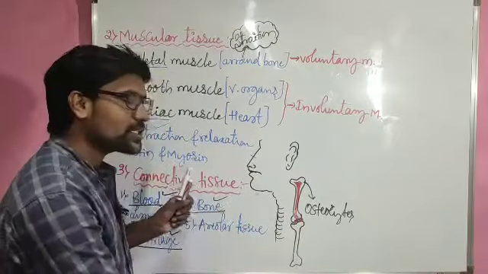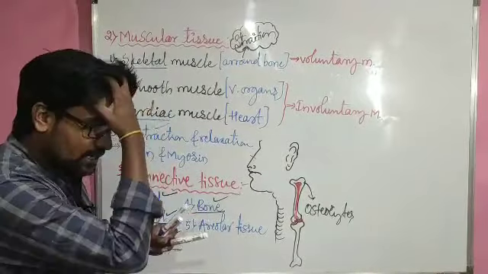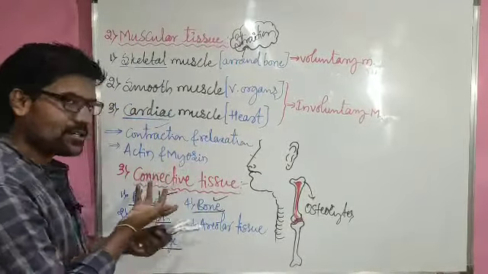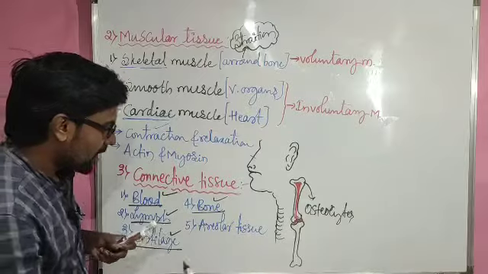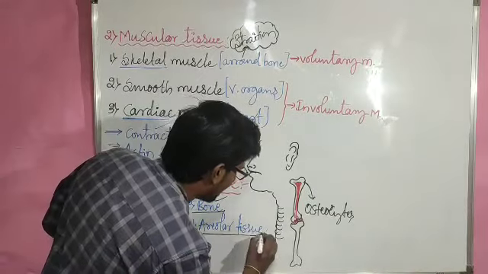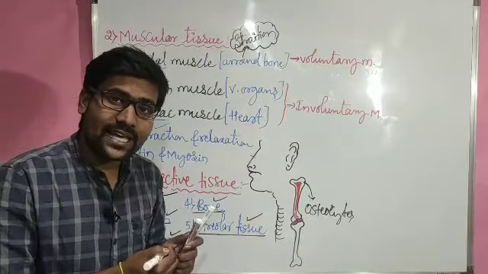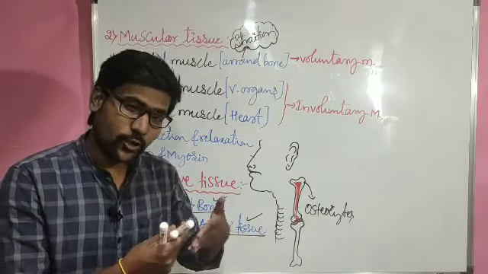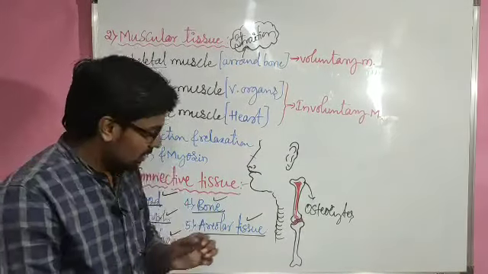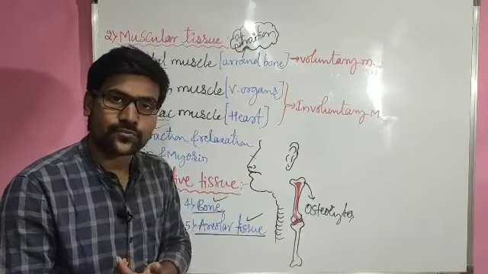Bone is also considered to be a special connective tissue, but it is a solid connective tissue, and blood is a fluid form of connective tissue. And another thing, we have the areolar tissue. Apart from these, wherever we can see connective tissue connecting two different parts, a gummy-like structure, that usually will be areolar tissue.